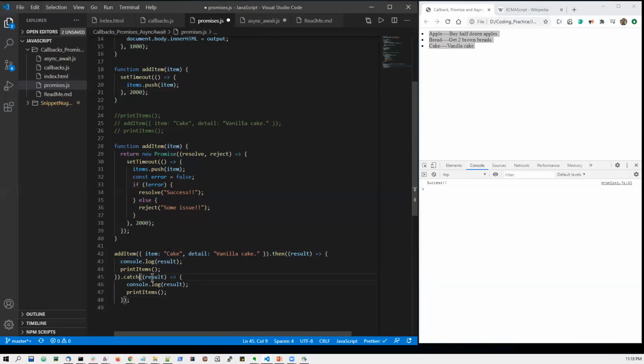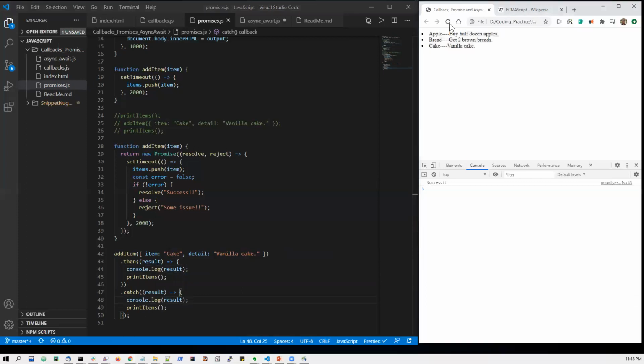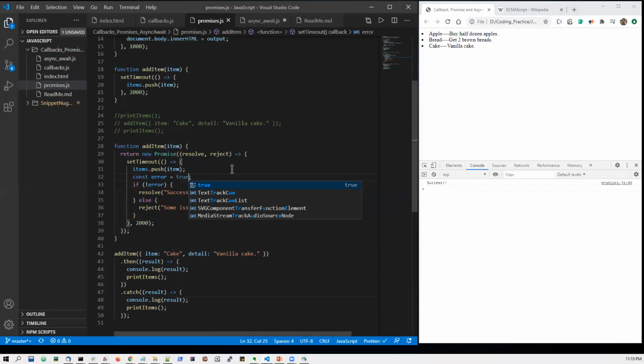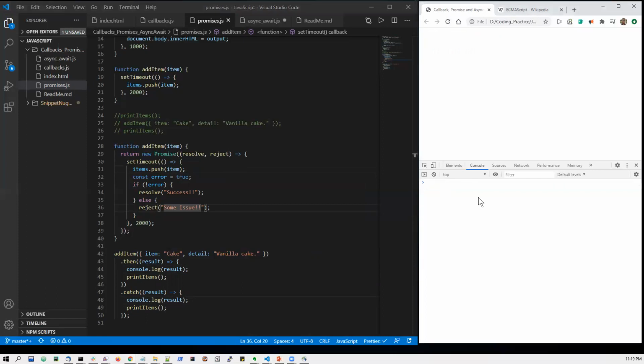So catch is for catching the reject. Now if I run, obviously my then will be printed. I have saved it, refreshing it. So based on then the success is printed. Now let us say that if my error is true, it will return me the reject one, some issue. Then what will happen is, see, here some issue is returned.